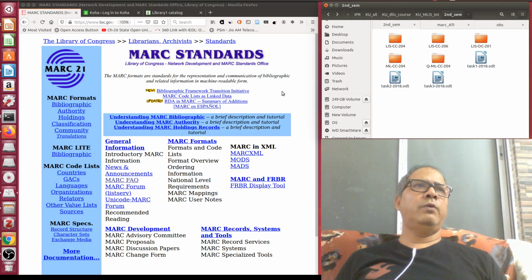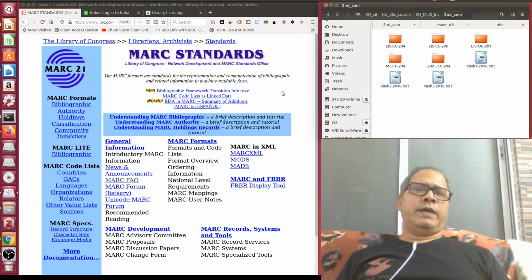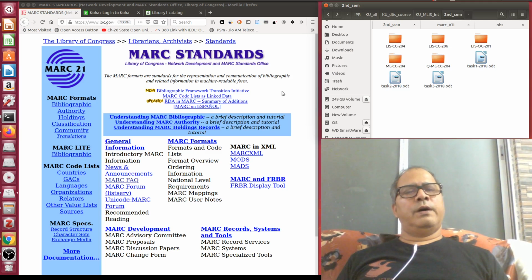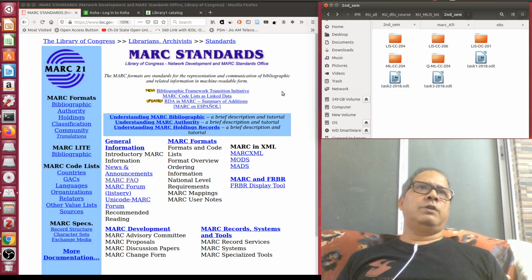So MARC 21 is a family of standards which nowadays is considered the de facto global standard for bibliographic data format. As you already know, for CCF the basic part will be the same, but there will be a little bit of differences that you need to know, and that we are going to discuss, and if possible I will try to show you something in live mode also on my machine.